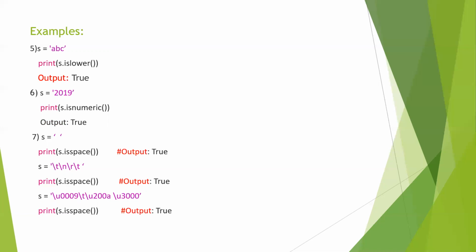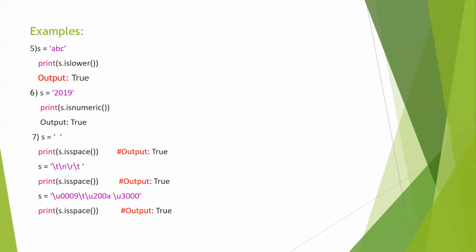Let's take another example. s equals to a space, means the string is taken as only a space. Print s.isspace. The string contains only space, so it gives true. Other than space, it will give false. Let's take another example. Print s.isspace. Here is output 2. Here s is backslash t, backslash n, backslash r, or backslash f. By default, these are taken as spaces by the system. Only these. If we do not give the backslash, then it will not be taken as a space.